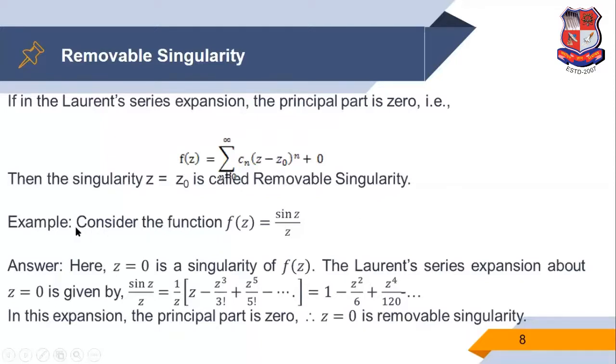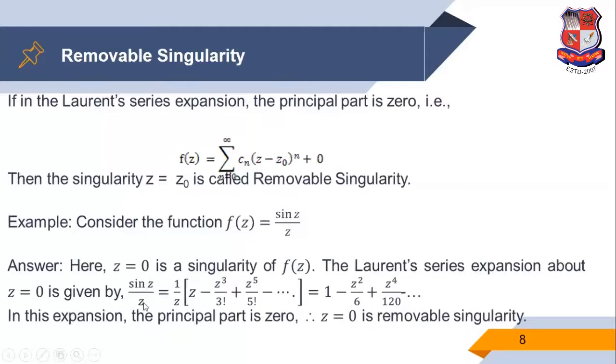Consider an example: consider the function f of z is equal to sine z upon z. So here z is equal to 0 is a singularity of f of z. Now we expand this function at the point z is equal to 0, so obviously we use the Laurent series expansion.